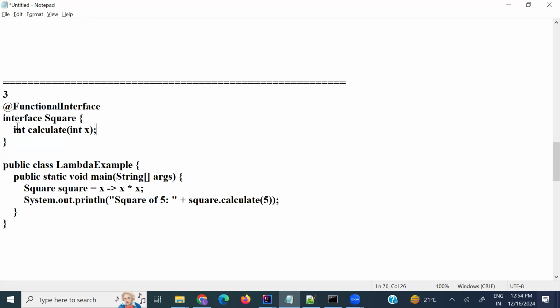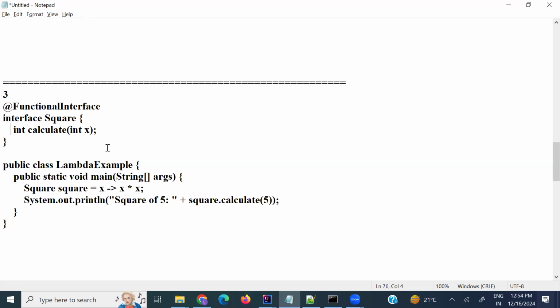That is the reason we are using the @FunctionalInterface annotation at interface level. This annotation will identify how many abstract methods it has. A functional interface is nothing but an interface that has only one abstract method. That we can also call a SAM interface as well.